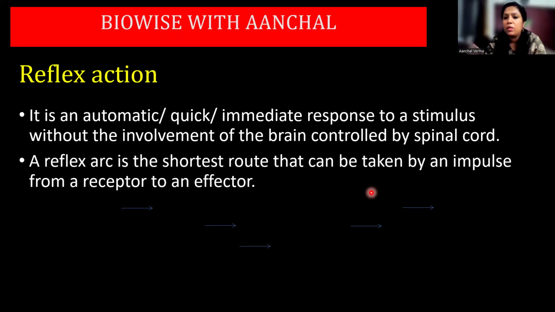This is very important. Any word missing, no marks for the definition. It is an automatic, quick, immediate response to a stimulus without the involvement of the brain, controlled by the spinal cord. Now, automatic, you can also write here involuntary. It's an involuntary response. That is, you're not doing it voluntarily. So, involuntary should also be here. So, write down if you're taking notes. Reflex action is an automatic, quick, immediate, involuntary response to a stimulus without the involvement of brain, controlled by the spinal cord. I think I will add it here so that you don't miss it out.